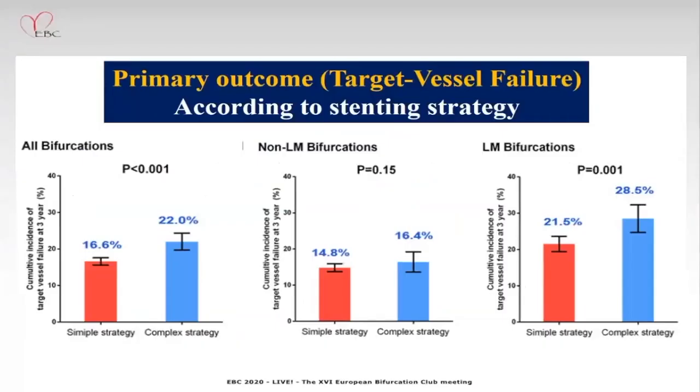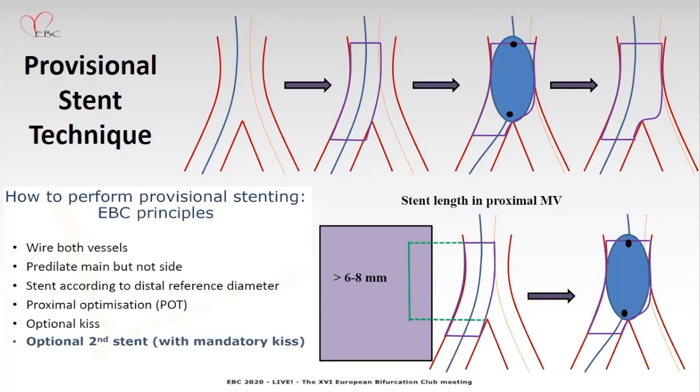The primary outcome in all bifurcations for a simple strategy showed 16.6% versus 22% in a complex strategy. In non-LM bifurcations, the simple strategy showed 14.8% versus 16.4% in the complex strategy. Again, in LM bifurcation lesions also, a complex strategy showed significantly increased target vessel failure.